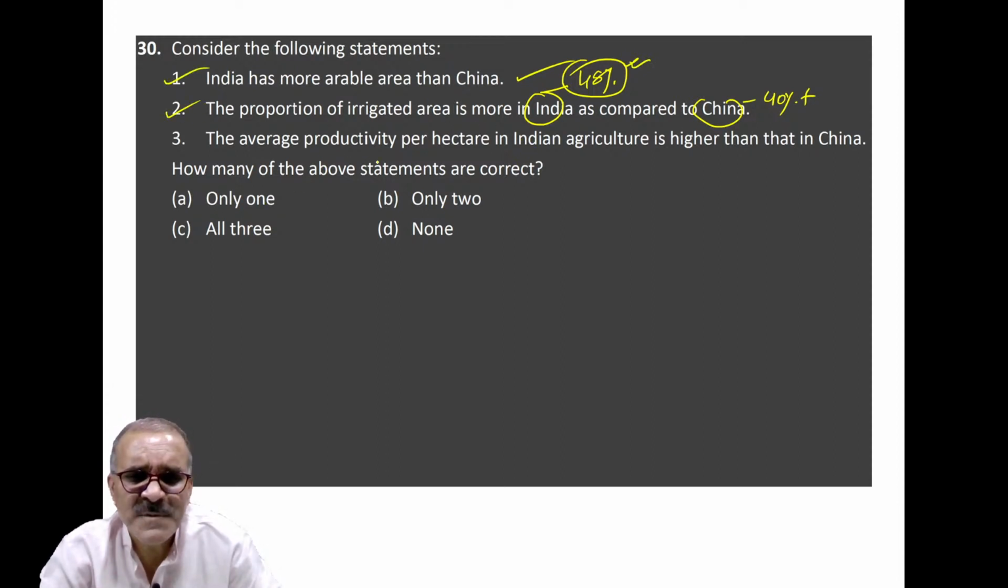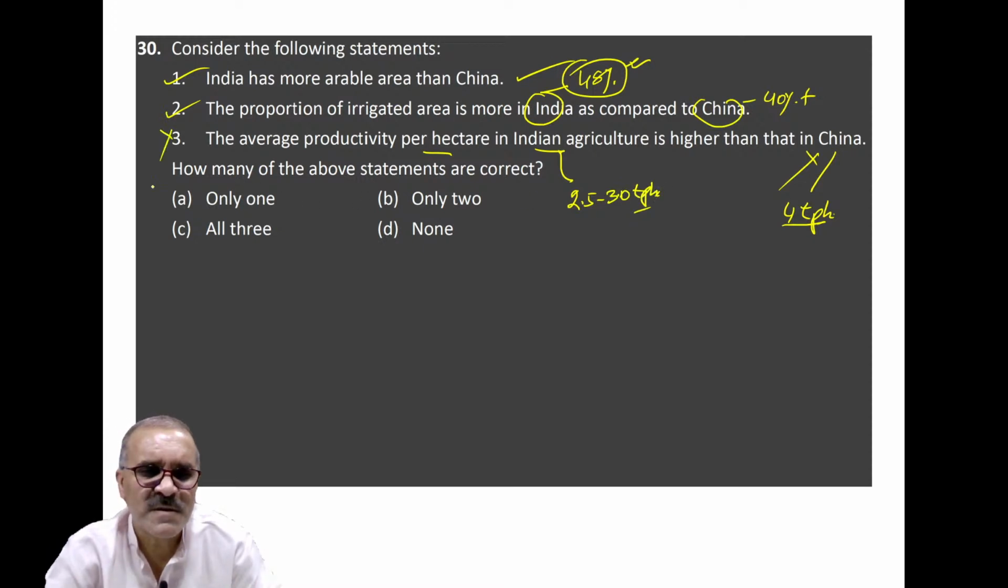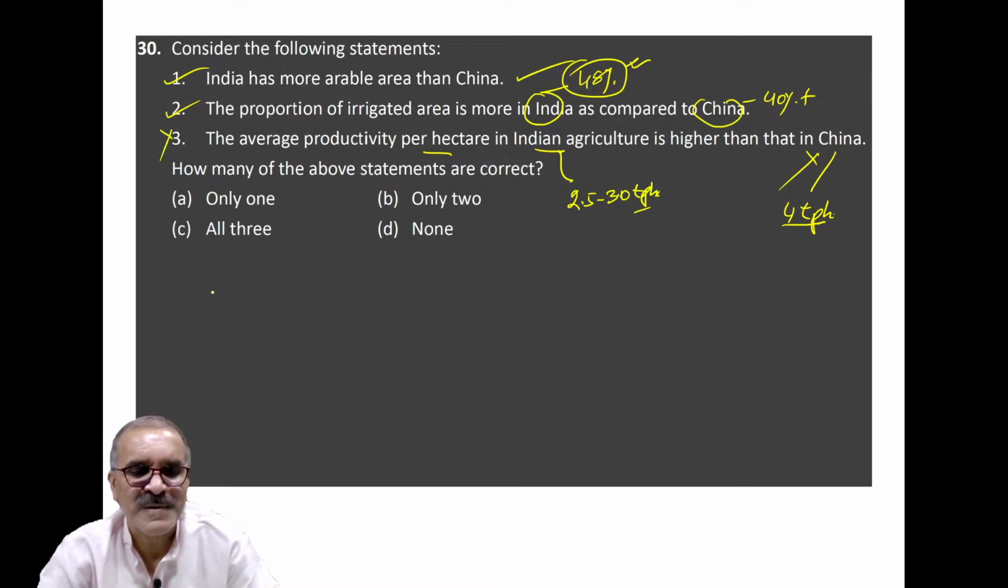The average productivity per hectare in Indian agriculture is higher than that in China. This is wrong because Chinese productivity has always remained 4 ton per hectare and India lurches at the level of between 2.5 to 3 ton per hectare. So this statement is wrong. So the correct choice will be only 2. B is its correct answer.